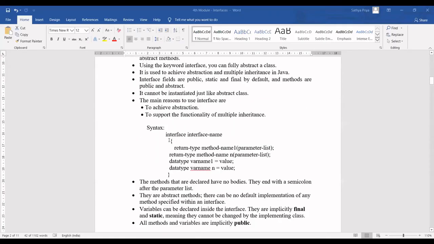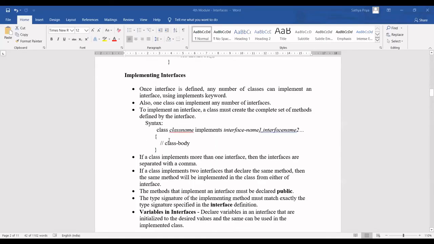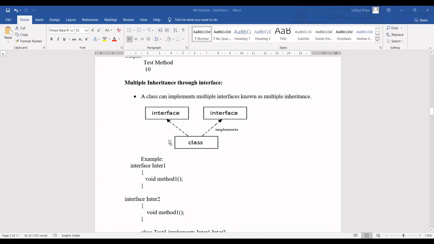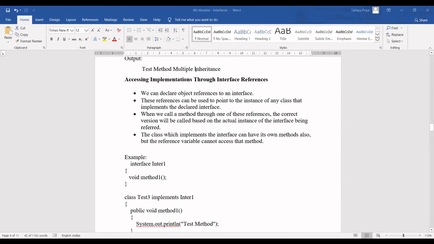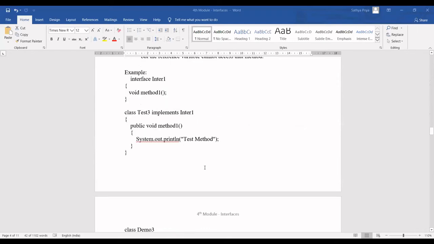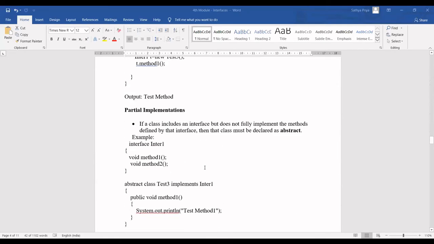You can have another class called test5. That class can also implement interface 1 and interface 2. Any number of classes can implement any number of interfaces. So the next concept we are going to discuss: we discussed how to define the interface and how to implement the interface, and that inheritance is achieved through the interface. And next, how accessing through the interface reference variable works. And next is partial implementation.